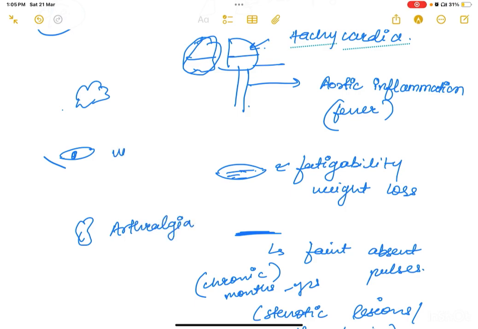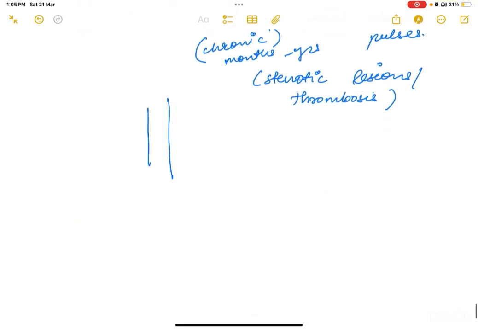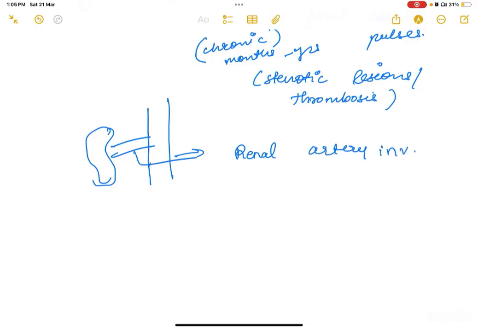visual disturbances, and dizziness and syncope. Okay. And along with this, your kidney, this is your descending aorta, renal artery, kidney. So there could be renal artery involvement, so there could be hypertension, which, as we discussed, involves the renal artery in 24 to 58% of patients.